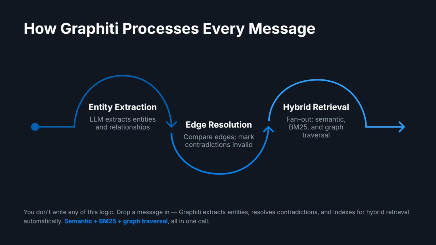So when you add a message, Graphiti runs it through an LLM to pull out entities and relationships. Then it checks new edges against existing ones. If 2 facts can't both be true, it closes the old edge with an invalid timestamp. Retrieval is hybrid. Semantic, BM25 and graph traversal together. Notice you get all of this without writing custom logic. It will make more sense once you see it in the code.